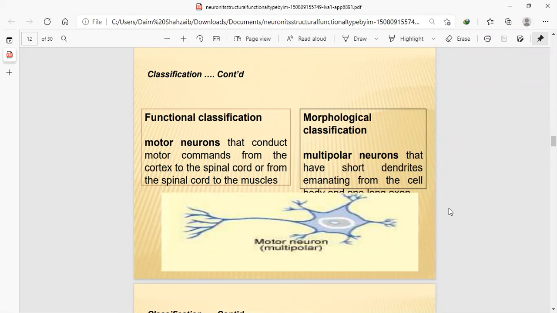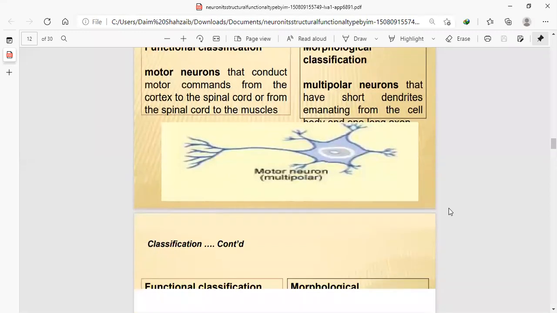They receive commands from the cortex to the spinal cord, or from the spinal cord to the muscles. It involves the spinal system, the back of our brain, and multipolar. They have short dendrites, but they connect to various branches.